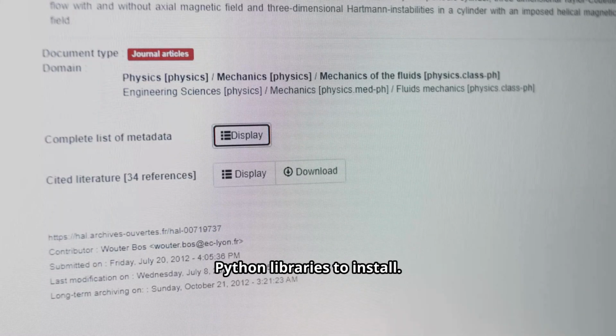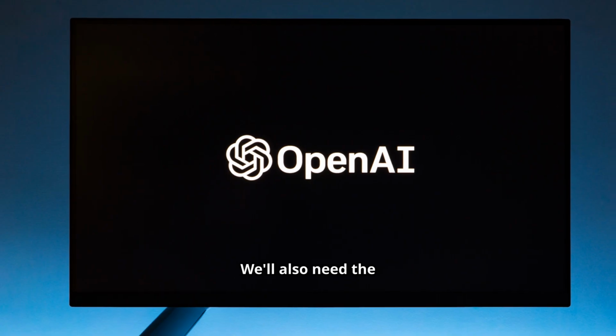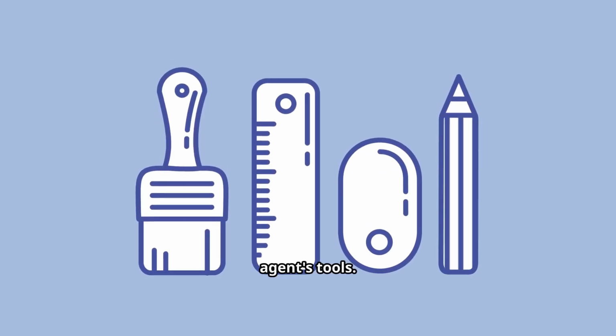Finally, list the specific Python libraries to install. The core library is LangChain. We'll also need the OpenAI library. You may need additional libraries to build your agent's tools.